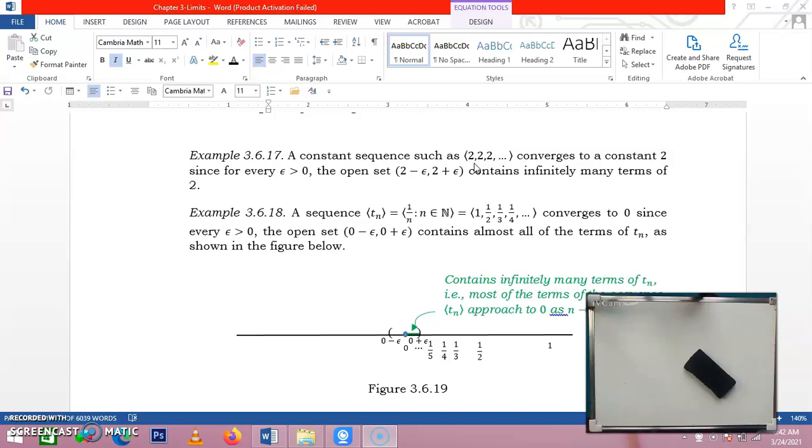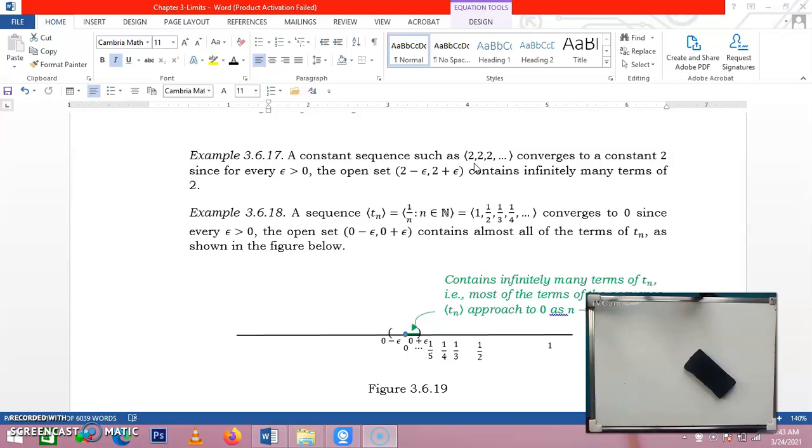So we will test, or we will show, if this is convergent or not by using the concept of a limit. So we will try to look at what is the limit of this constant sequence. Now recall that for the limit of a function or sequence, we will let epsilon be greater than 0. So epsilon is a positive number.